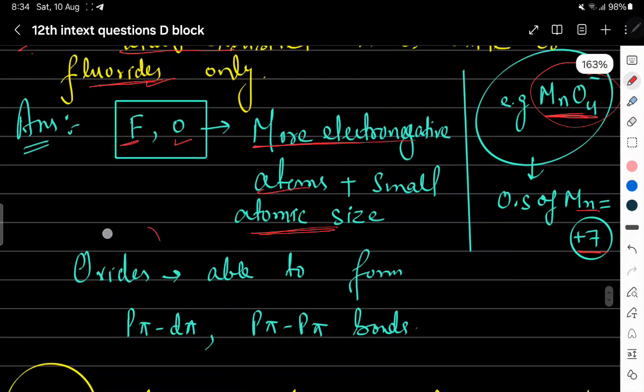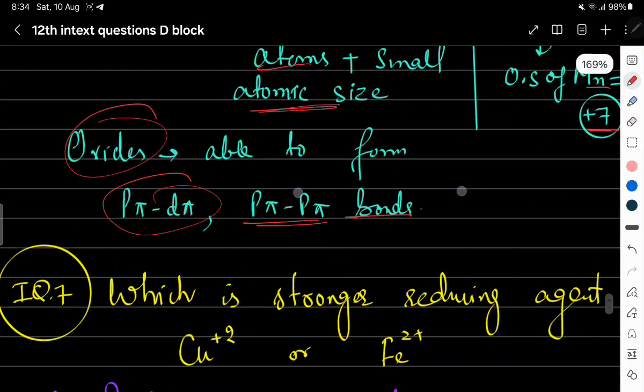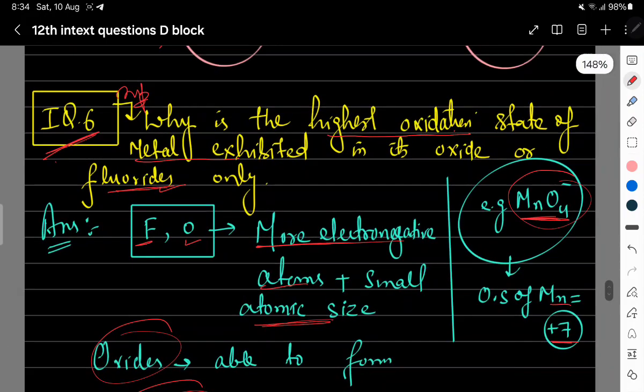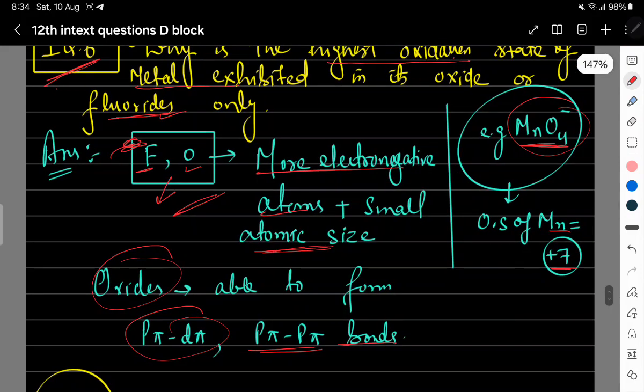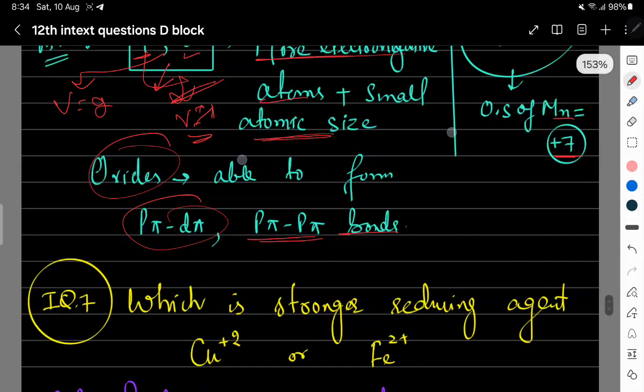They are able to form p pi-d pi bonding, and also p pi bonding. Due to this reason they show the highest oxidation state. In comparison, oxides show a higher oxidation state than fluorides, because oxygen has valency 2 and fluorine has valency 1, isn't it?